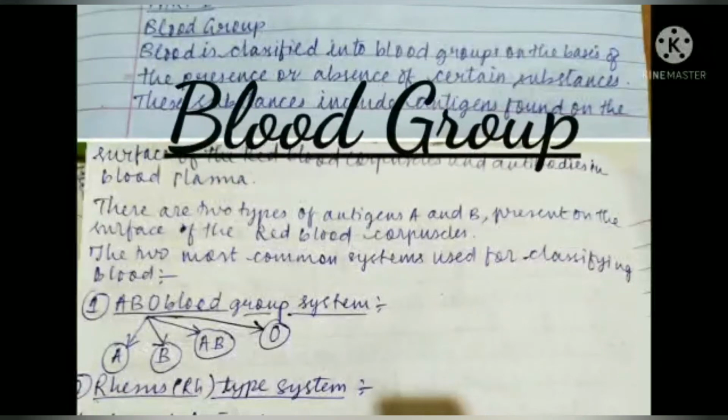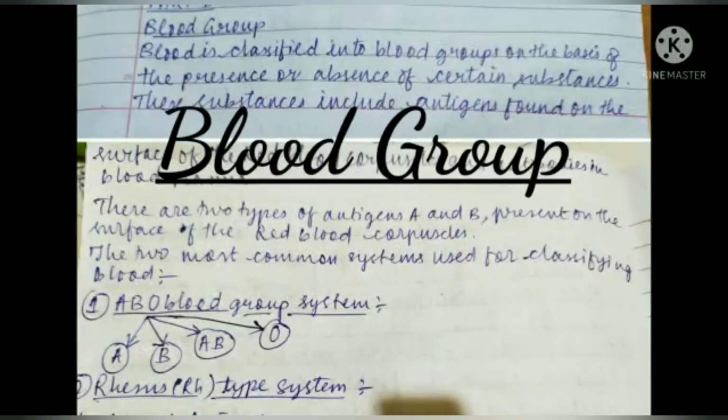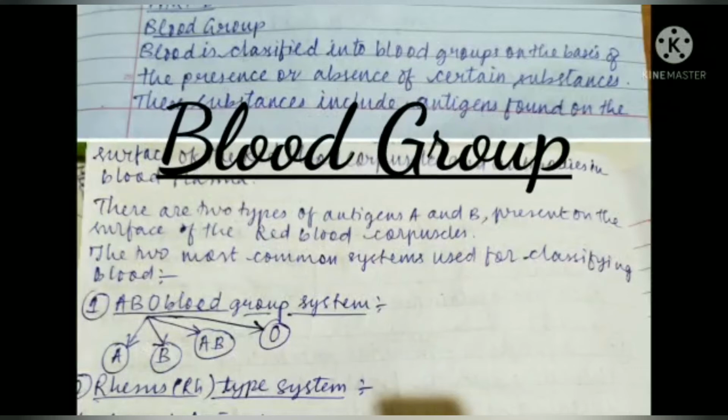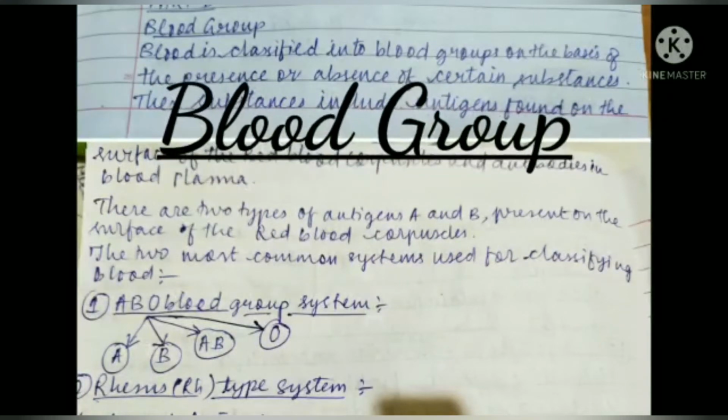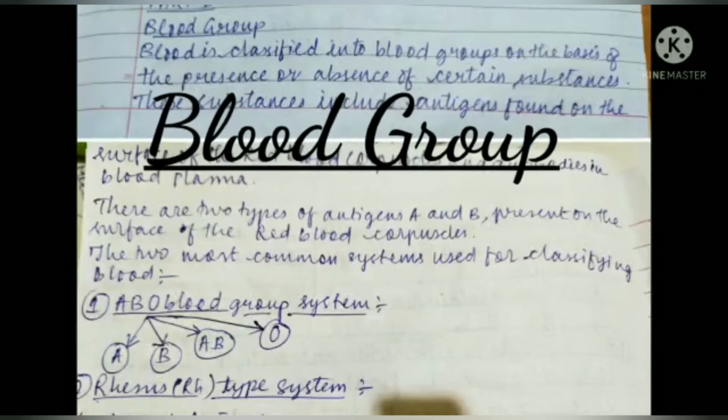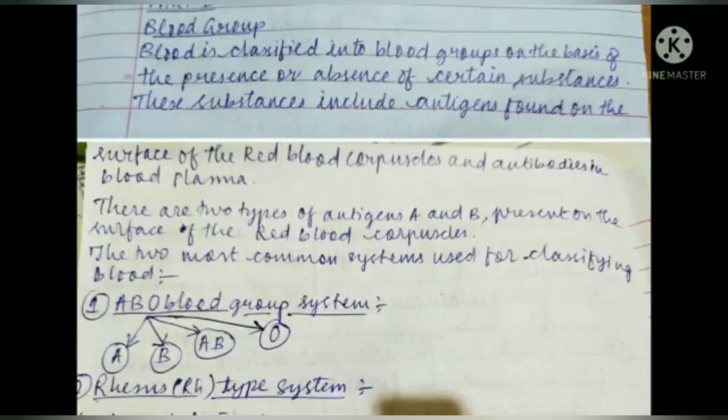Blood group. Blood is classified into blood groups on the basis of the presence or absence of certain substances. These substances include antigens found on the surface of the RBCs and antibodies present in blood plasma. There are two types of antigens, A and B, present on the surface of the RBCs. Following are the two most common systems used for classifying blood: the ABO blood group system and the rhesus type system.